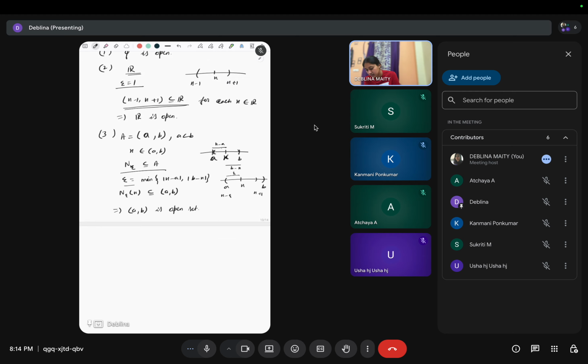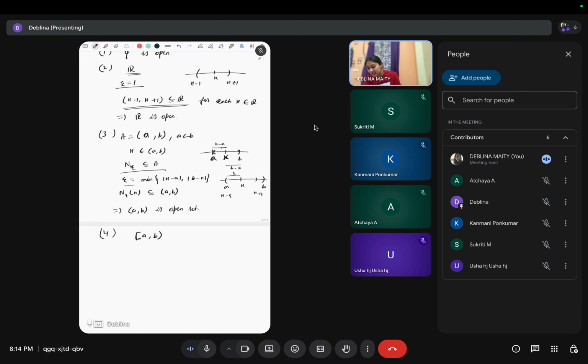Now, what about the set this, closed A and open B? Is this one open? This is not an open set, because this point A will be a problematic point. Why?